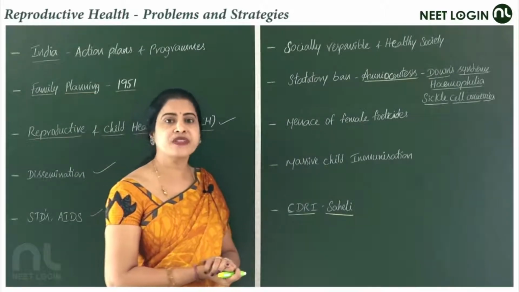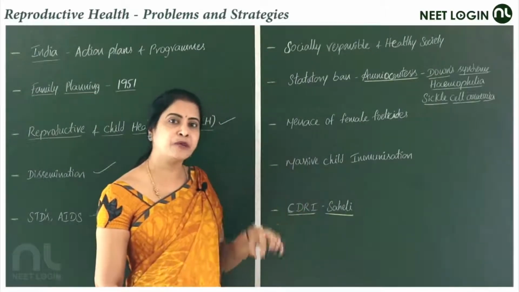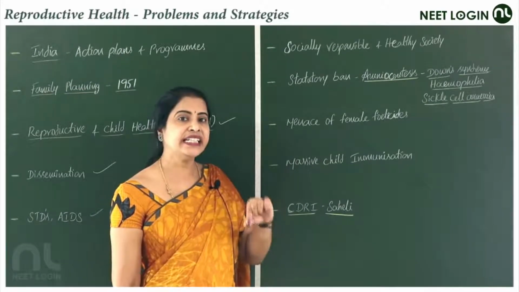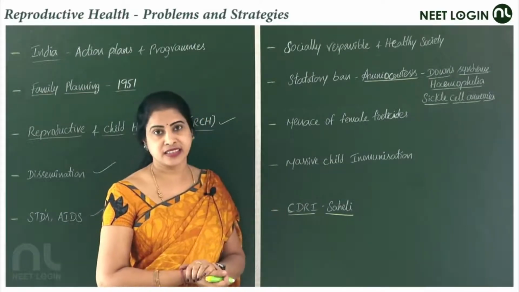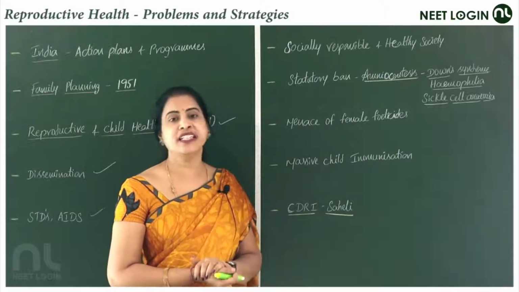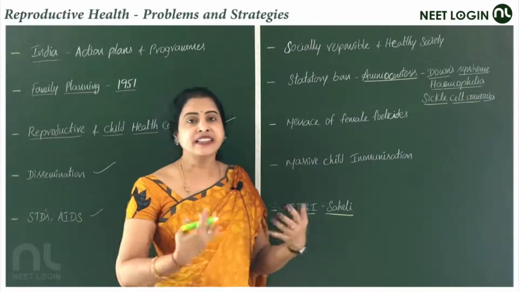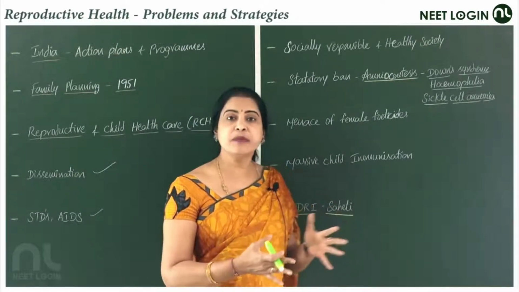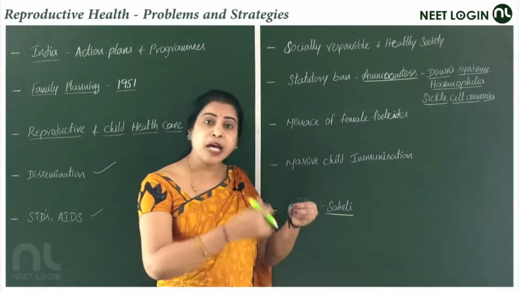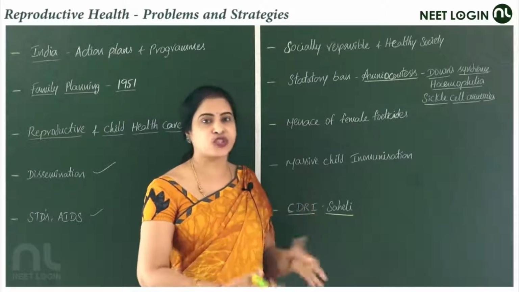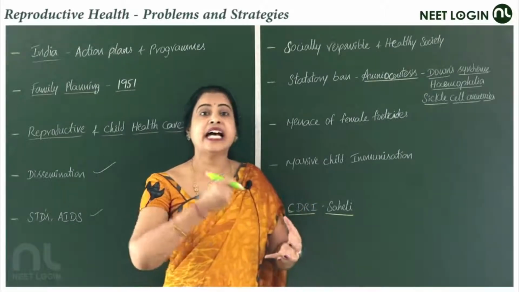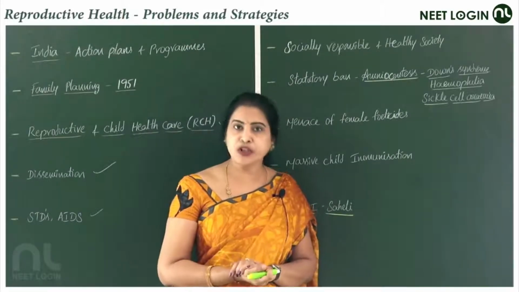Because the intention behind amniocentesis is that it is a prenatal diagnostic technique. If there is any abnormality in the chromosomes, in their number, in their nature, in their structure, that leads to some disorders. So in amniocentesis, what they actually do is collect the amniotic fluid. What is amniotic fluid?